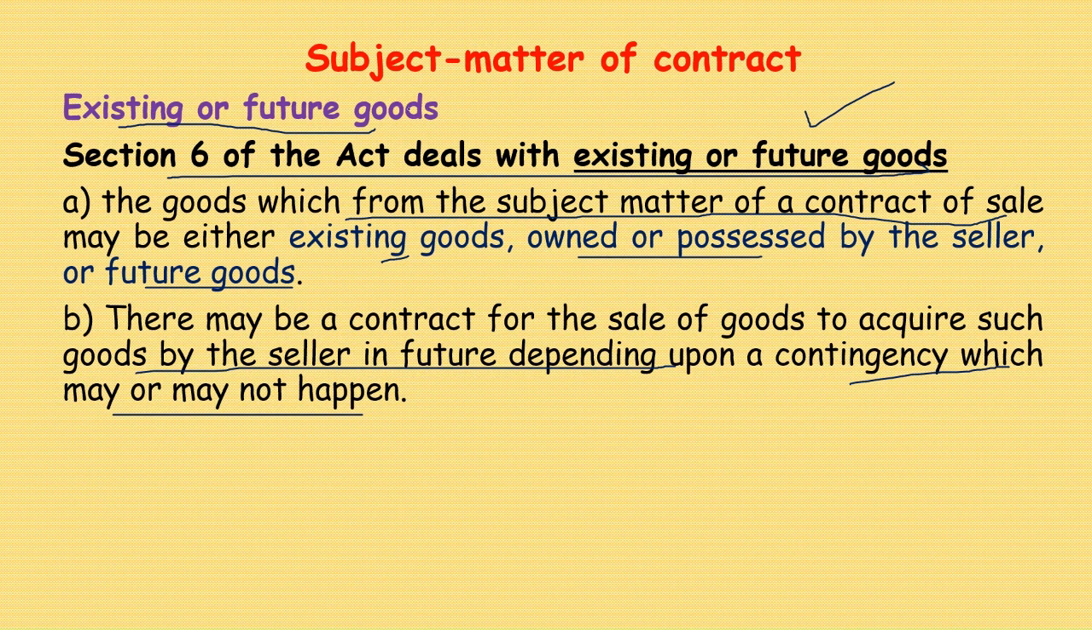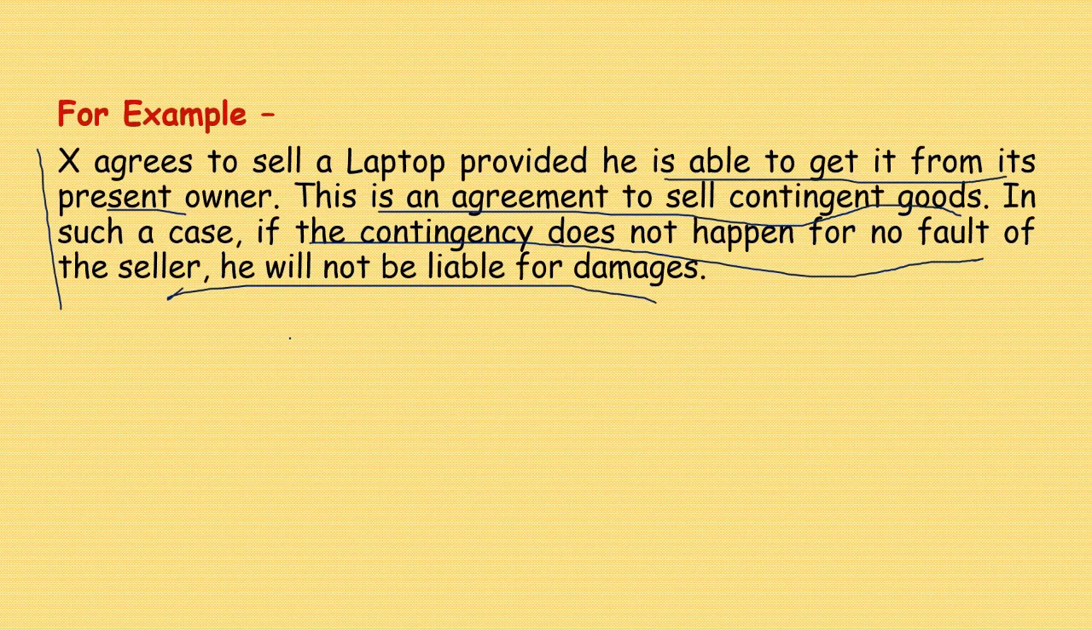There may be a contract for the sale of goods to acquire such goods by the seller in future, depending upon a contingency which may or may not happen. And here is an example.